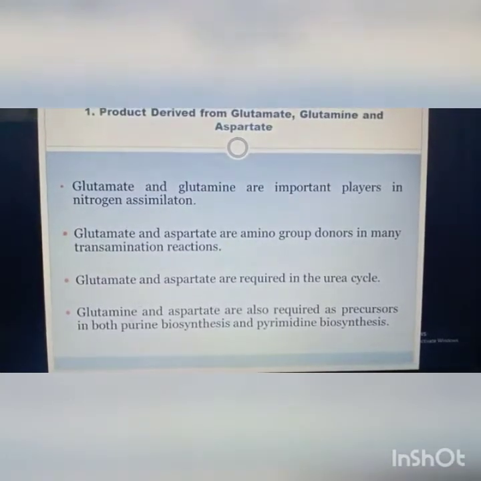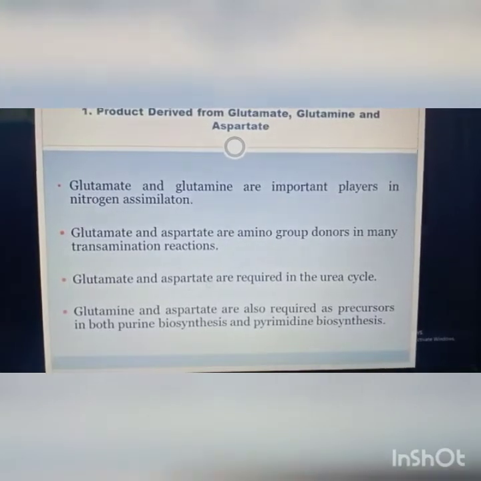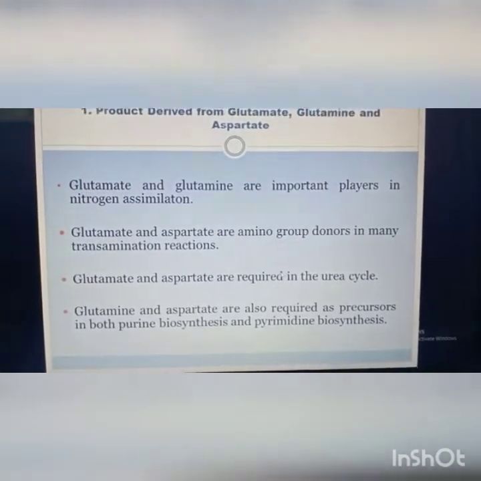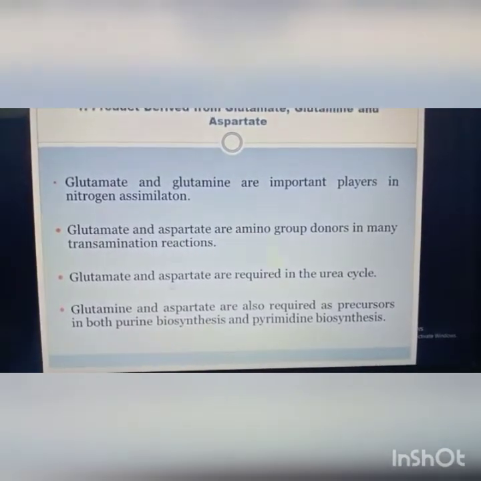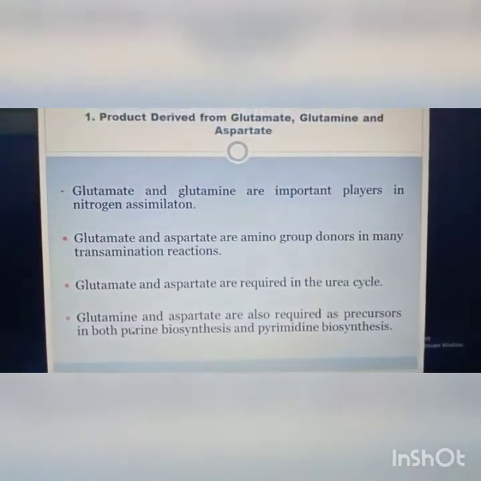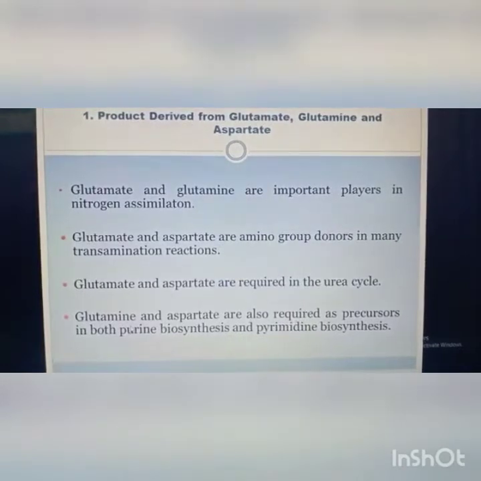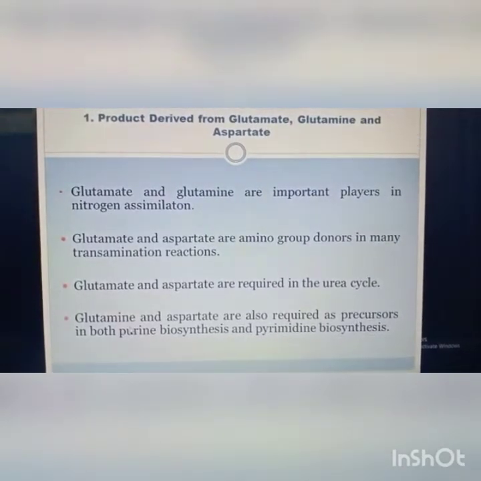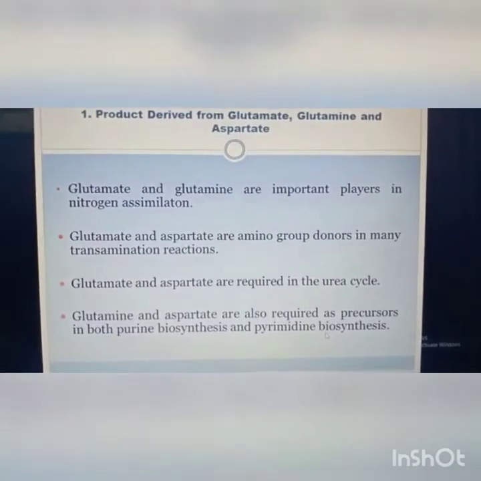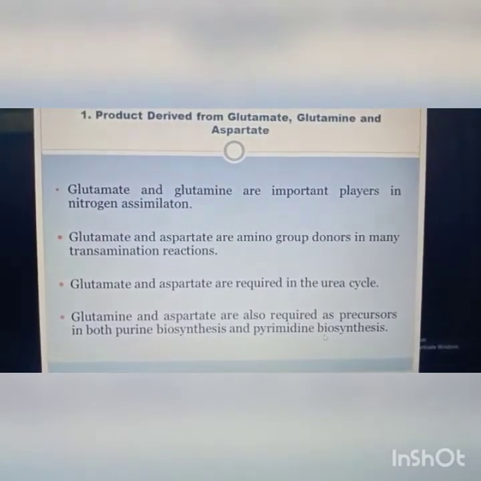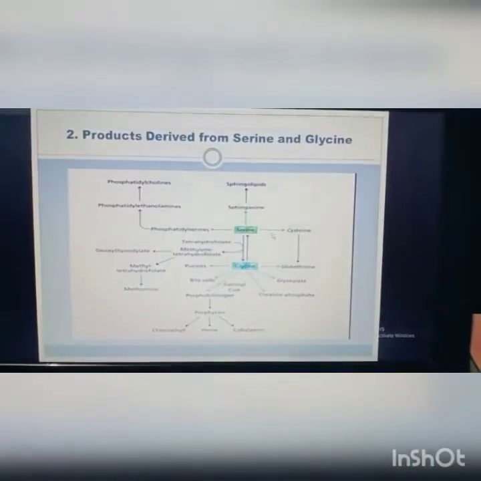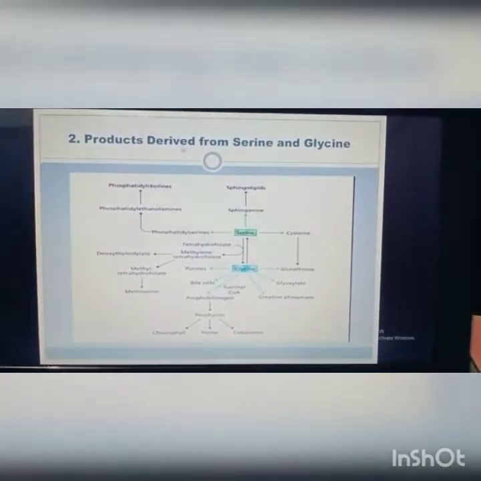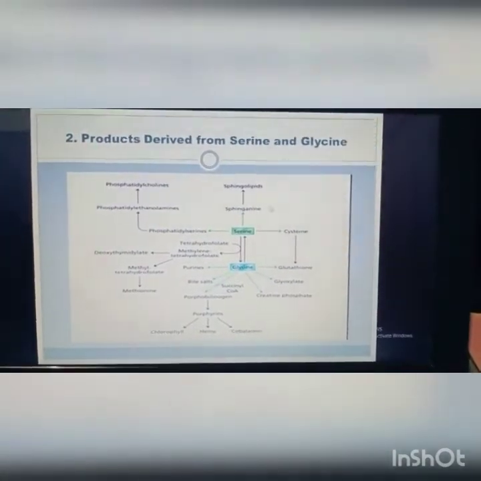And third, glutamate and aspartate are required in the urea cycle. The urea cycle will be explained in the next question. And then glutamine and aspartate are also required as precursors in both purine biosynthesis and pyrimidine biosynthesis. The purine and pyrimidine biosynthesis will be explained in the next chapter. The second is the products derived from serine and glycine.